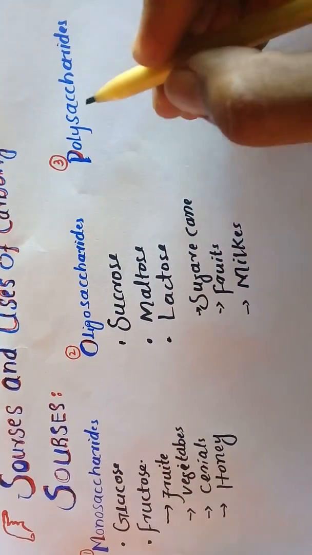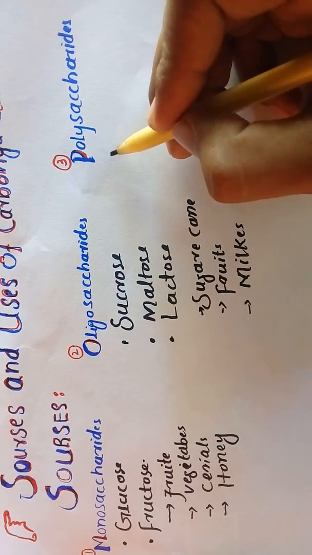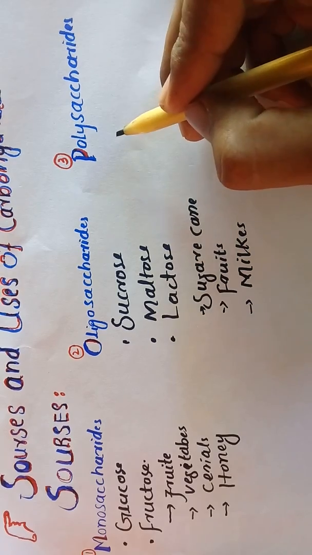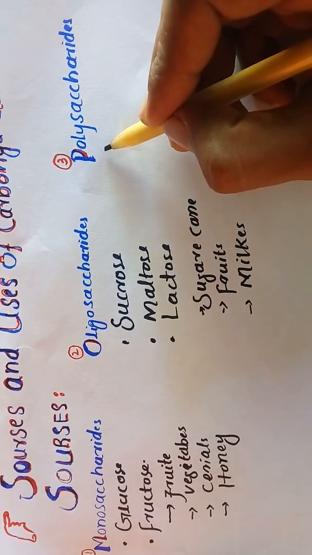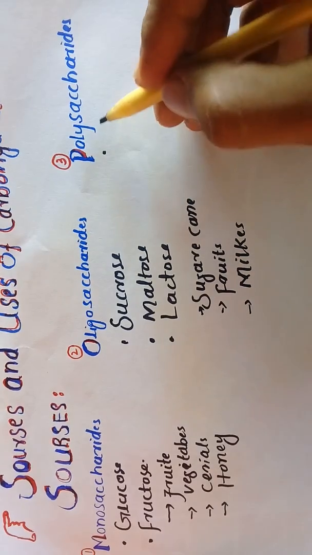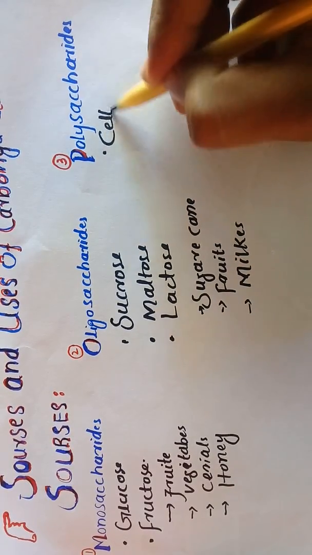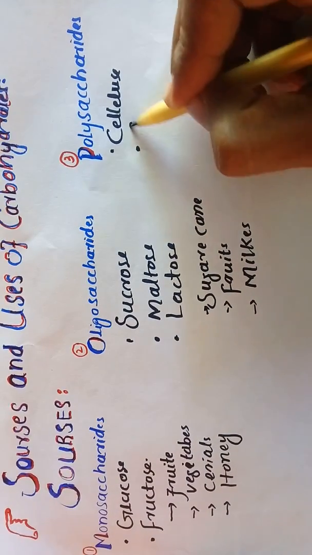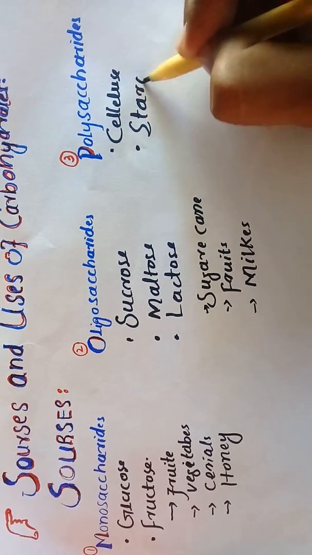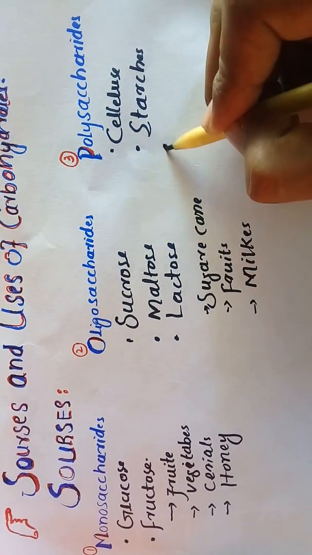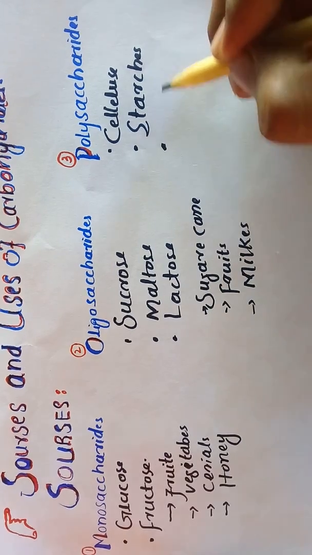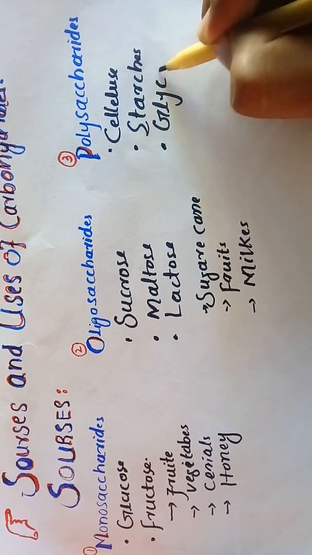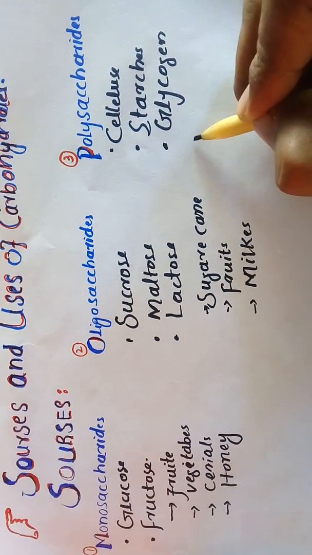Now I will mention the sources of polysaccharides. A polysaccharide is the combination of more than 10 monosaccharides. Now I will write some examples of polysaccharides, e.g. cellulose, starch, glycogen, and chitin.